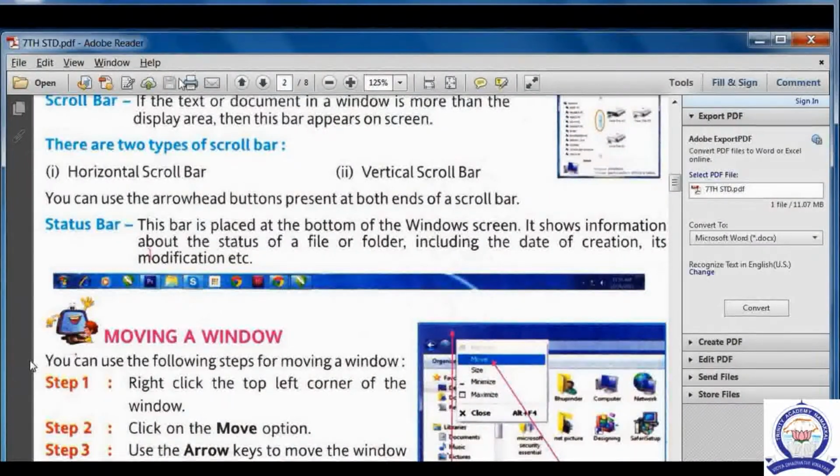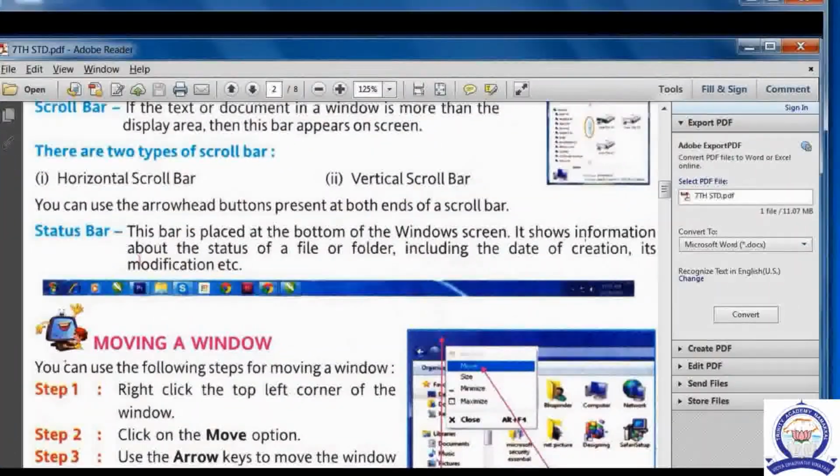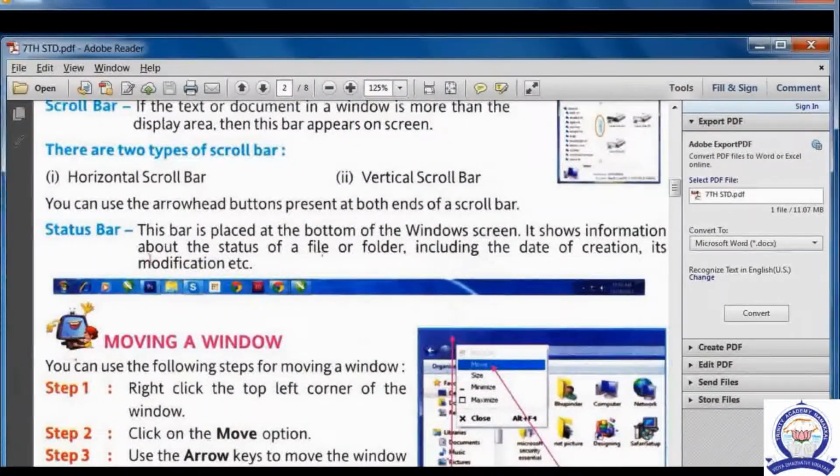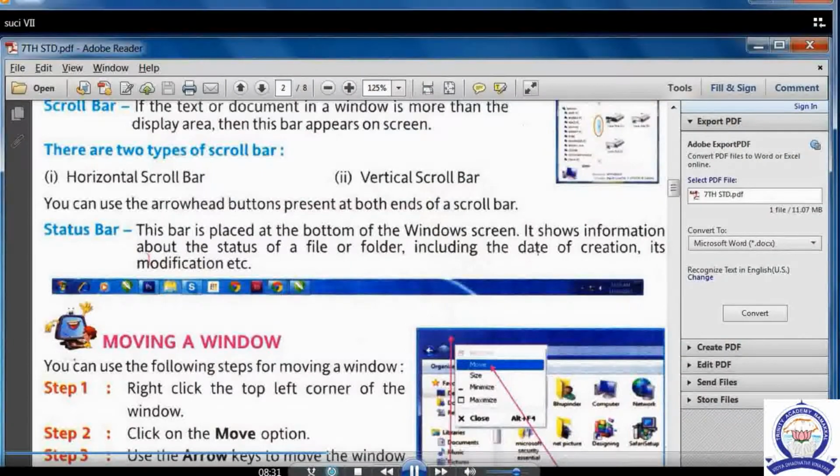The other option is easy to use with the help of the title bar. Just we have to click and we can drag. If we move, the screen will be moved.